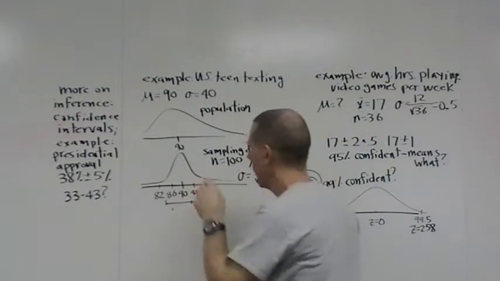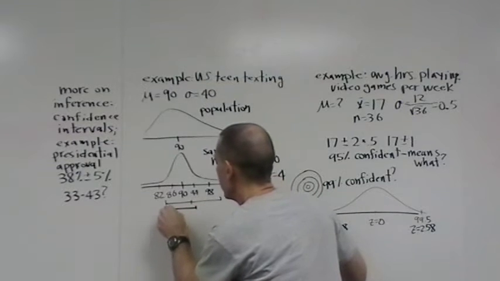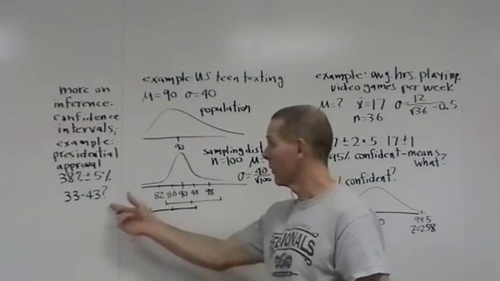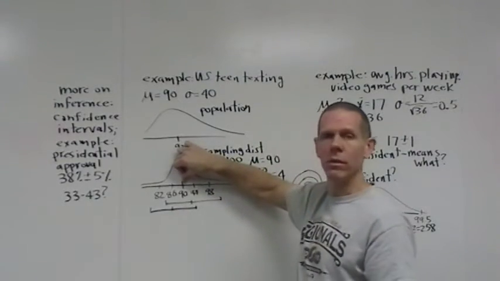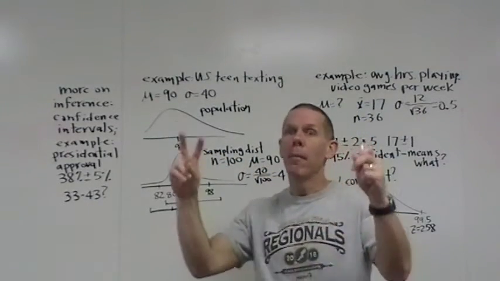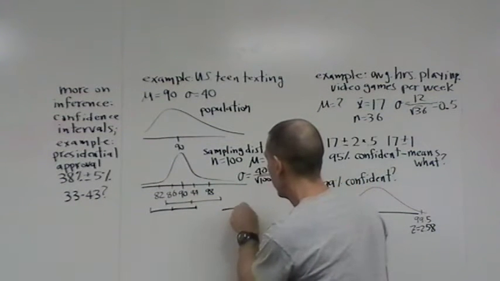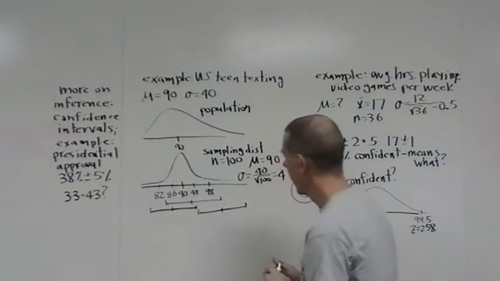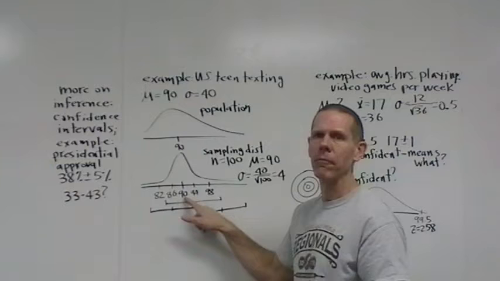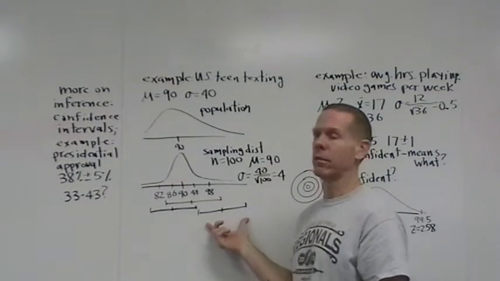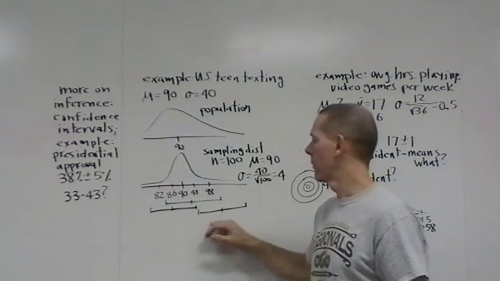And I can get another one. Suppose I get another sample mean down here, and I extend 2 standard deviations either side, and I form a confidence interval just like this. Look at that, this confidence interval contains the true mean as well. Now there are some bad samples. If I get a sample mean out here somewhere, and I extend 2 standard deviations either side of that, now I've formed a confidence interval, but the true mean is not inside that. This would be a bad confidence interval. I don't want this, but it does happen sometimes.